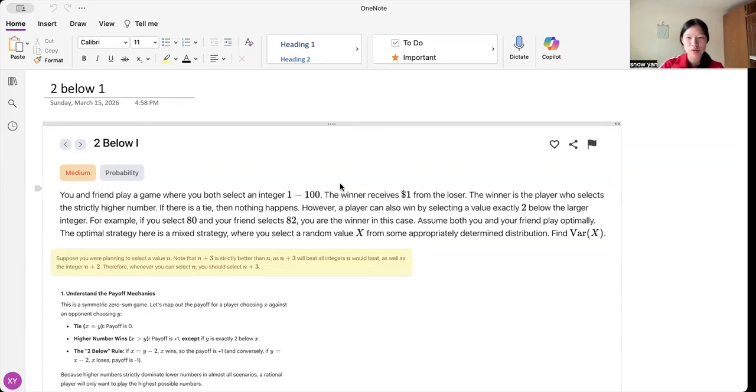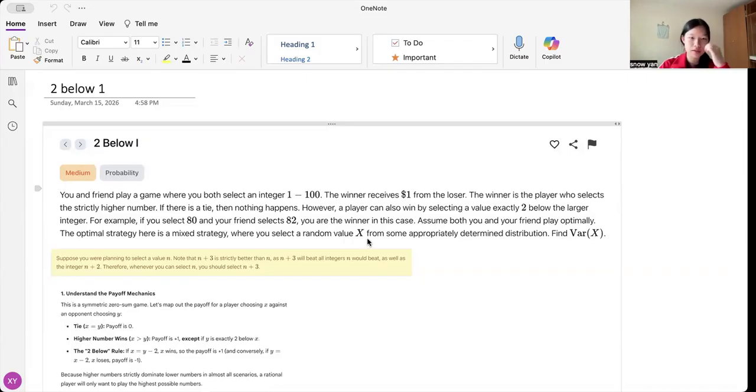However, a player can also win by selecting a value that is exactly 2 below the larger integer. For example, if you select 80 and your friend selects 82, then you're the winner. Assume both you and your friend play optimally. The optimal strategy here is a mixed strategy, where you select a random value x from some approximately determined distribution. Find the variance of this.